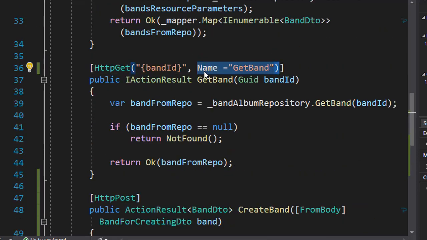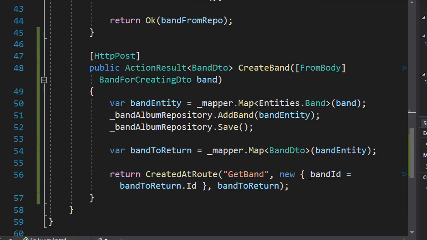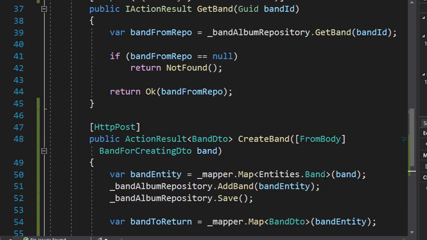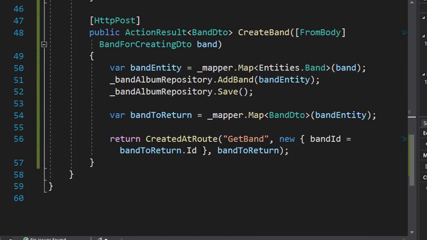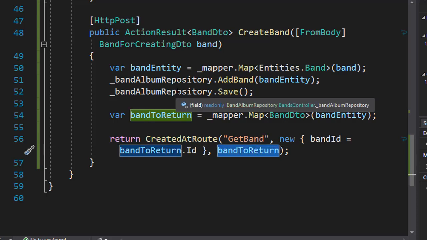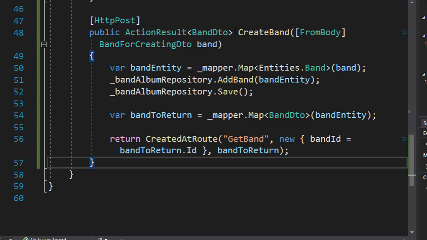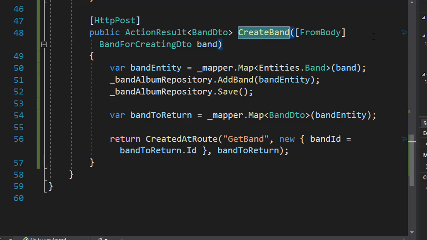We added the name attribute, and we pass in the band ID, and you can see we named the argument the same as the argument that is expected in this action, and we passed in the whole object for the return. So we have our band, and next we can create a child resource, which is of course the album for the band.